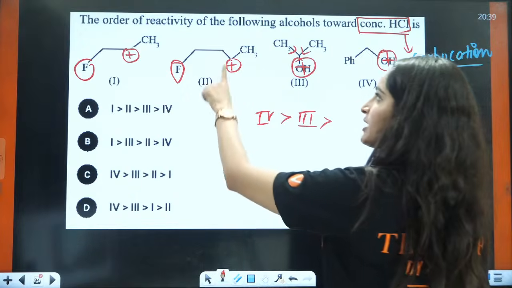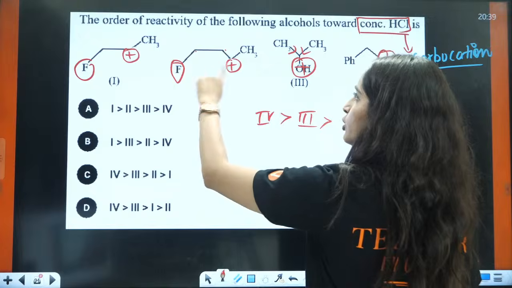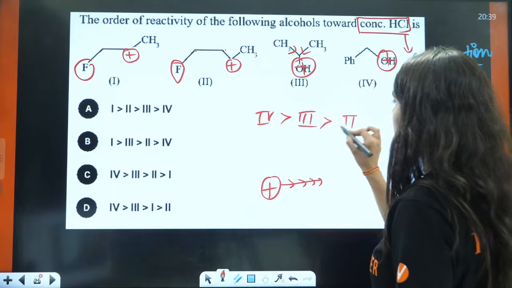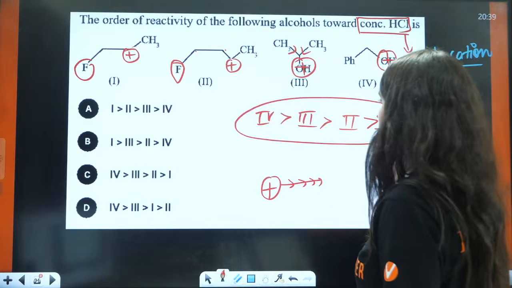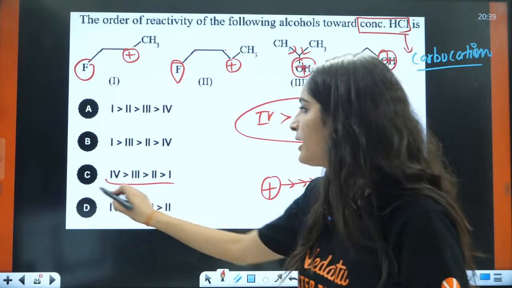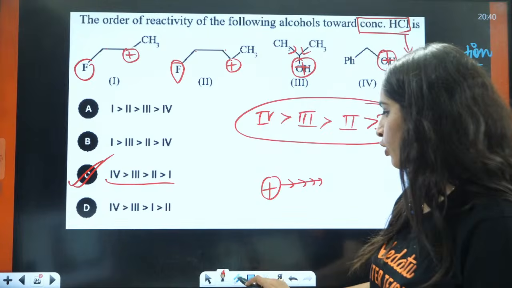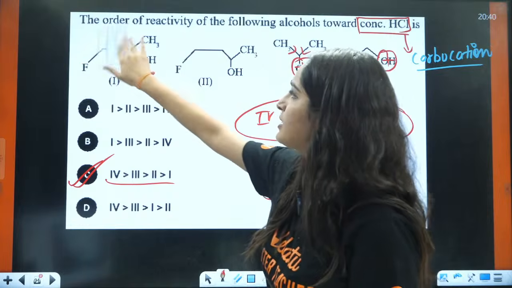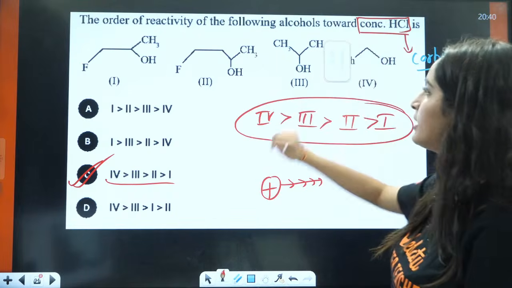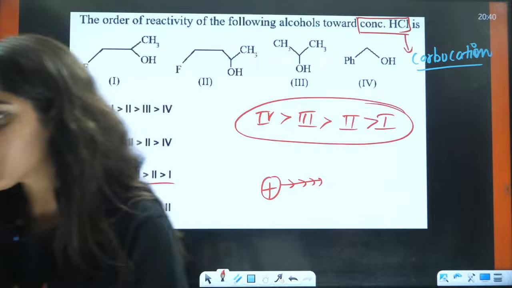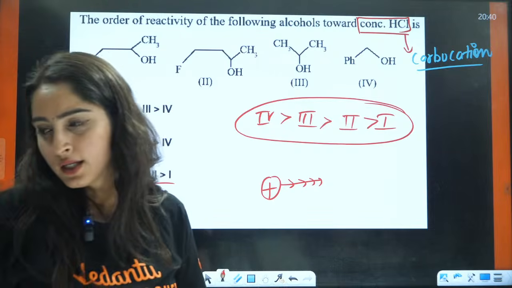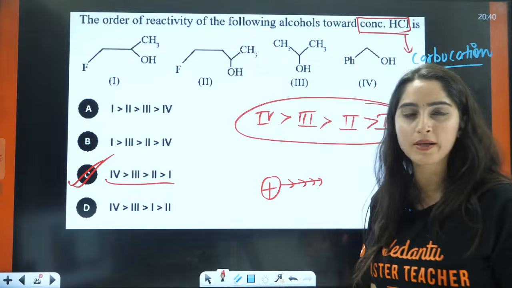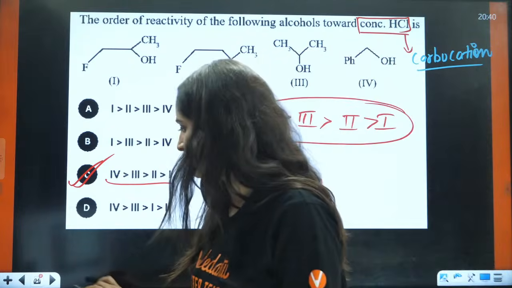So now this fluorine is far away. This is 2 carbons away and this is just 1 carbon away. That means the second is more stable as compared to the first. So this will become the order. Order is 4, 3, 2, 1. So C will become the correct order here. Right? Okay? Can we tell the stability on the basis of rearrangement only? We tell the stability now.